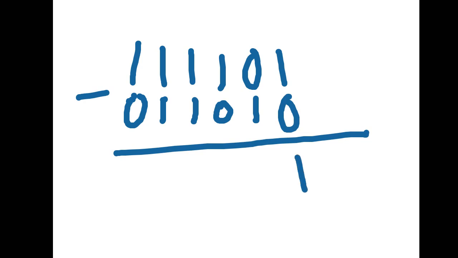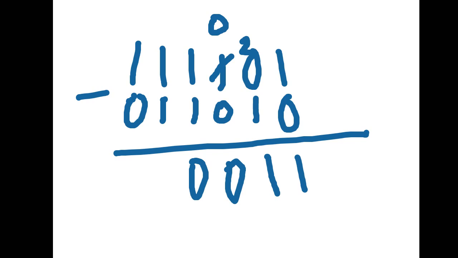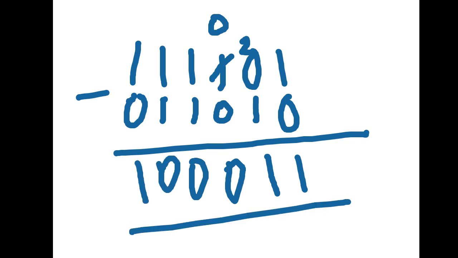0 minus 1 not possible, so it will become what? 1 will be cancelled, it will give forward और यहाँ पे ये 2 बन के आएगा. 2 minus 1 is what? 1. 0 minus 0 is 0 और यहाँ पे 1 minus 1 0. 1 minus 1 0. 1 minus 0 1. Understood? This will be your answer. Understood? Okay, now next.